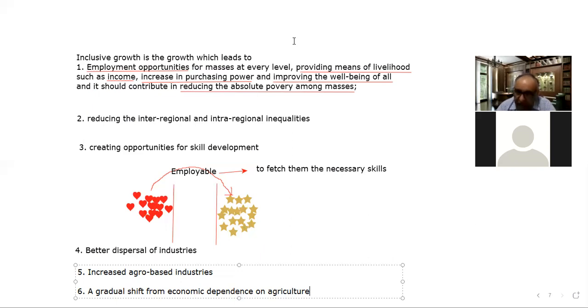approximately equal in terms of population to the men, right? Little gap is there.